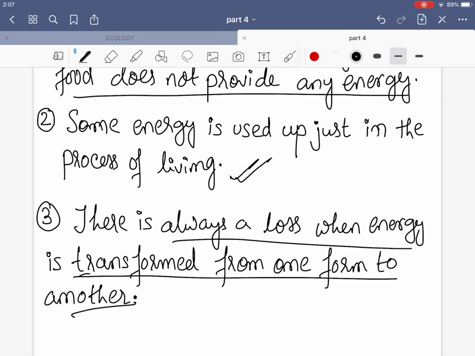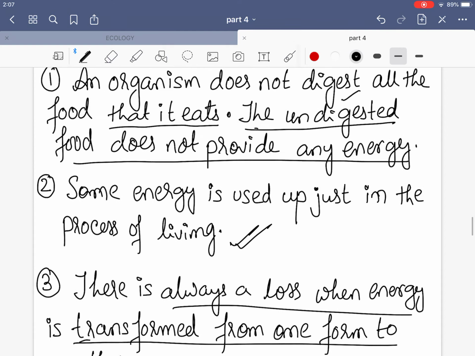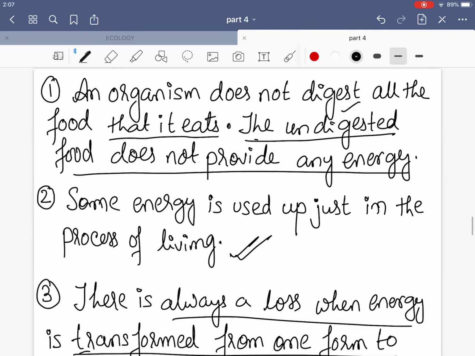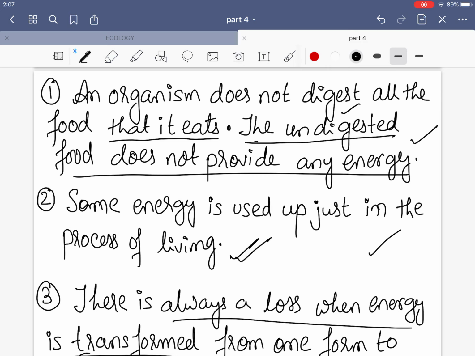When a primary consumer eats a producer, it takes energy from the producer. Okay, so it is a law of nature that when such energy transfer takes place, a very substantial part, that is around 90% of the energy, is lost and less useful. There is again a loss of 90% energy when a secondary consumer eats a primary consumer. Thus the ecological efficiency, I repeat the keyword, the ecological efficiency of energy transfer from one organism to another is only 10%. The reasons I just told you, you can note down these three reasons why it is a 10% law.